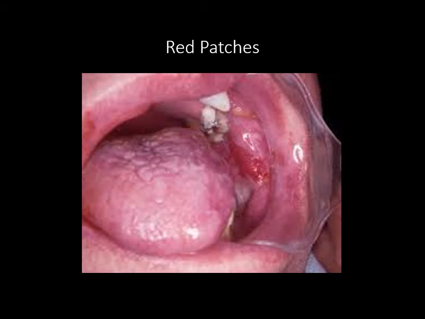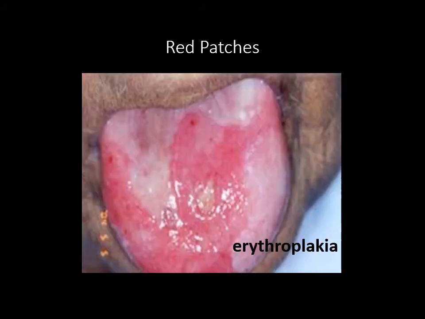Apart from this, there is something called a pyogenic granuloma. The erythroplakia usually is on the cheek mucosa, but depending on where the abuse is occurring, you may also find it on the tongue.